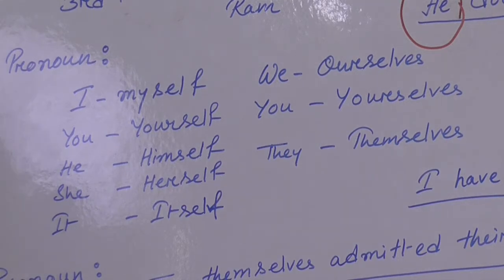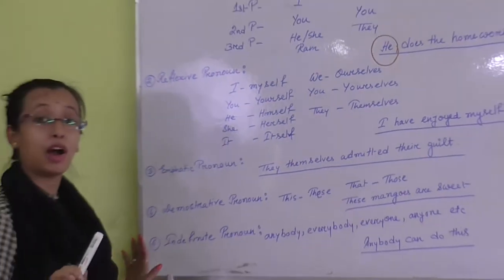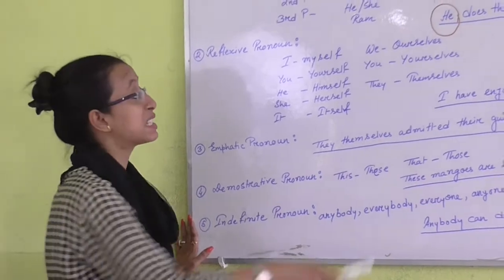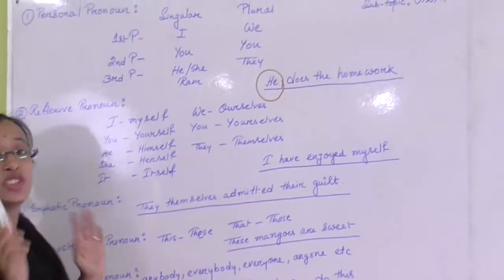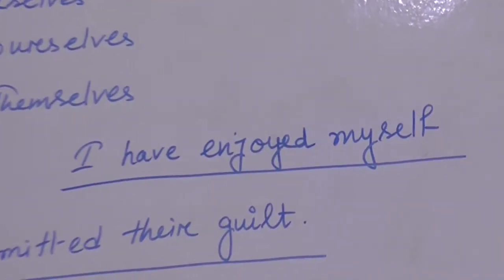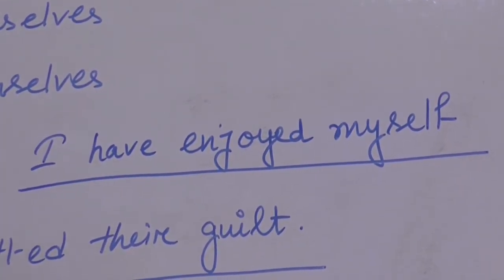So we can easily understand that by adding self we can make a reflexive pronoun, and by adding selves we can also create reflexive pronoun. Generally we add self after a singular number, and we add selves after a plural number.